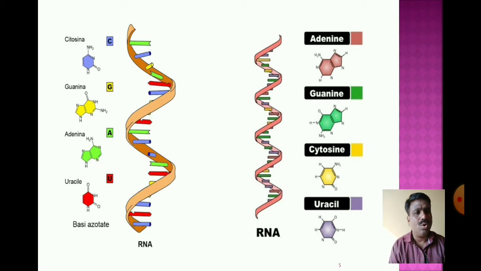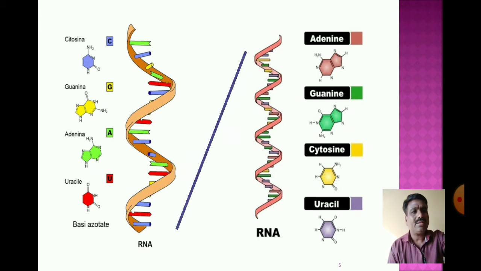Overall, RNA does not have loops, but at a certain place there is only a loop formation, also known as a twisting formation, and in that twist or loop complementary base pairing occurs. Adenine, guanine, cytosine and uracil are the nitrogen bases of RNA.